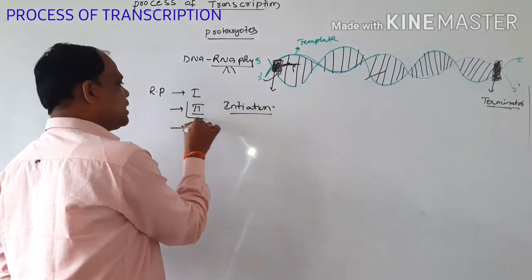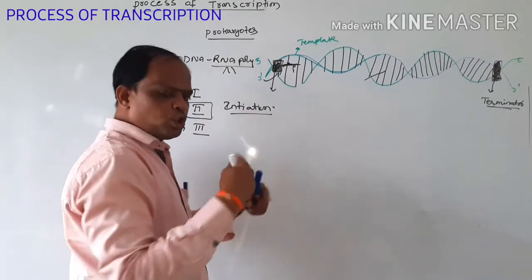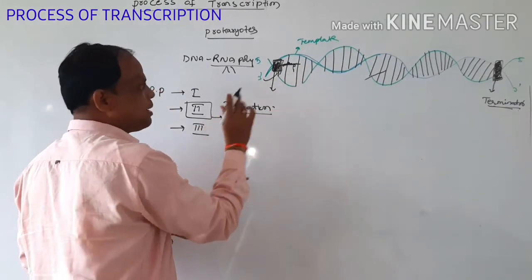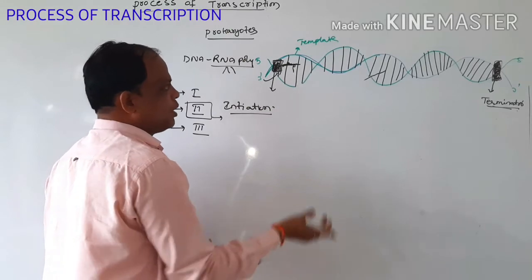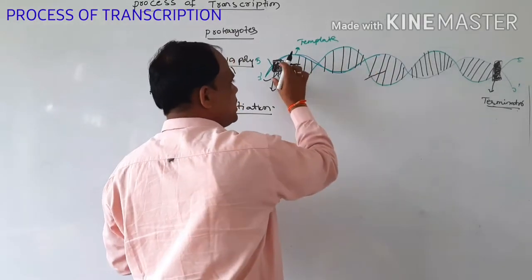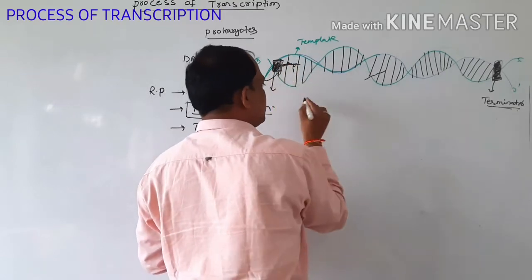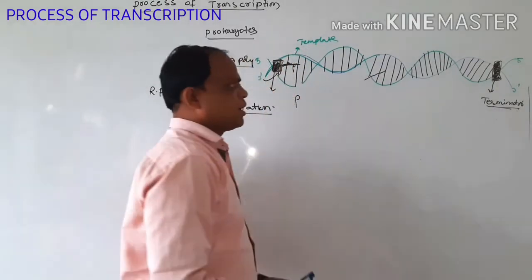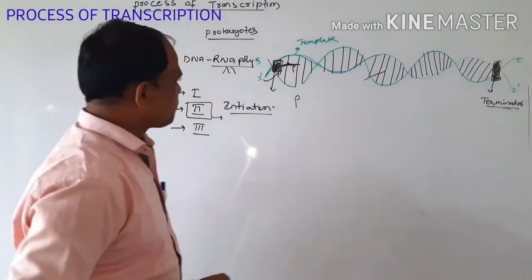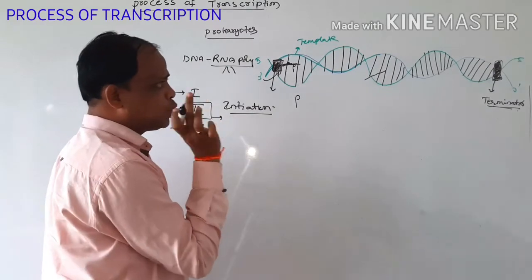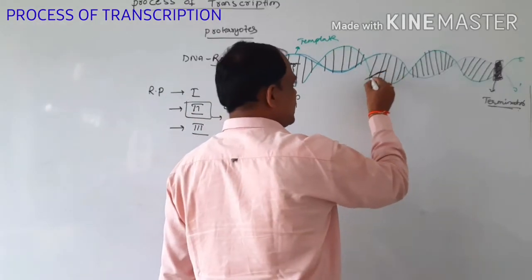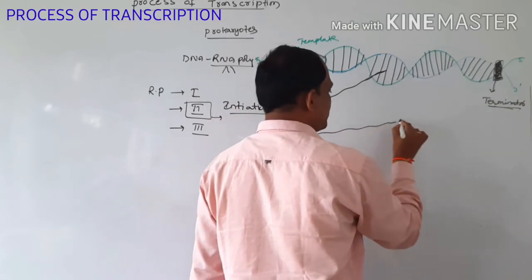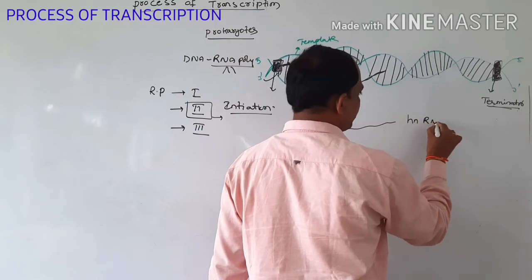RNA polymerase 2 is used for unwinding this DNA helix, and it gives a number of ribonucleotide chains. As it moves, the initiation factor and the rho factor also attach in this case, and elongation starts. First of all, the RNA polymerase is used for this. In eukaryotes, the first mRNA released is hnRNA.